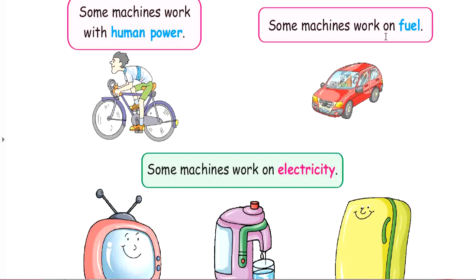Some machines work on fuel. Like aeroplane works with fuel, bus works with diesel, car works with diesel or petrol, scooter works with petrol. There are different examples of the machines which work on fuel. Now some machines work on electricity.